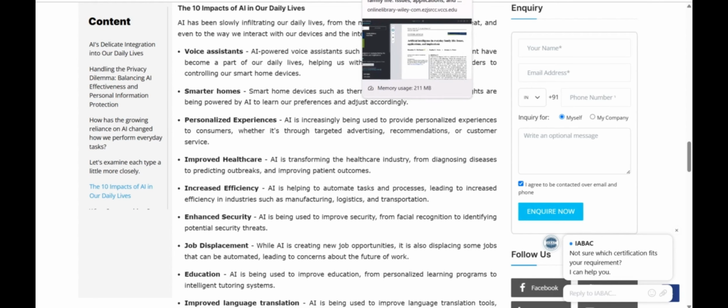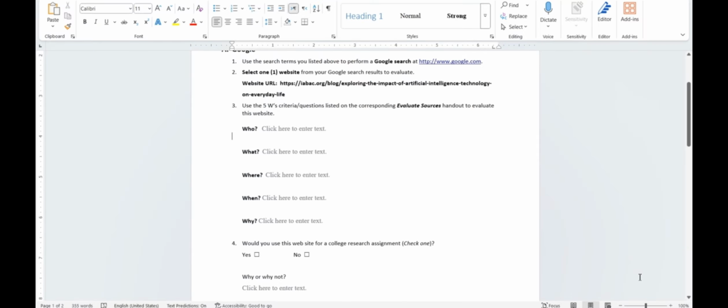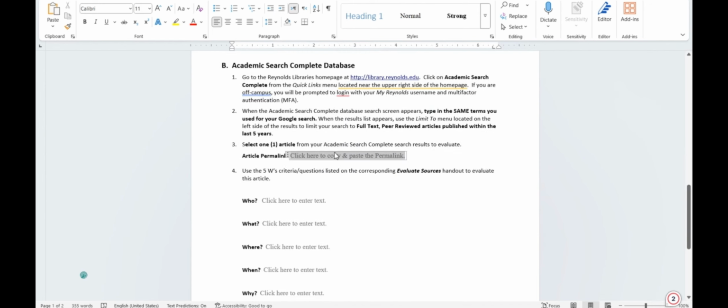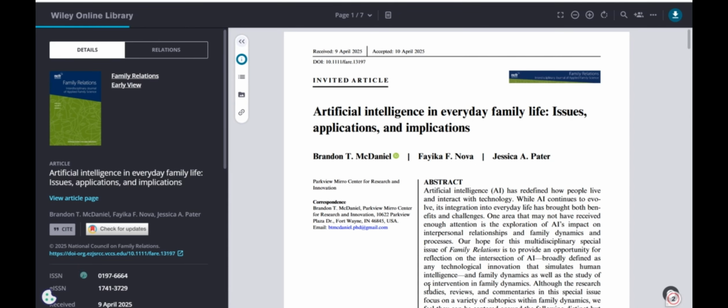And then you have to do the same here. Copy the link, go to the sheet, scroll down, and paste the link here, which is the link for the journal. And then answer the same things: who, what, where, when, and why. You can find this very quickly. Who are the authors? Those 3 are the authors.